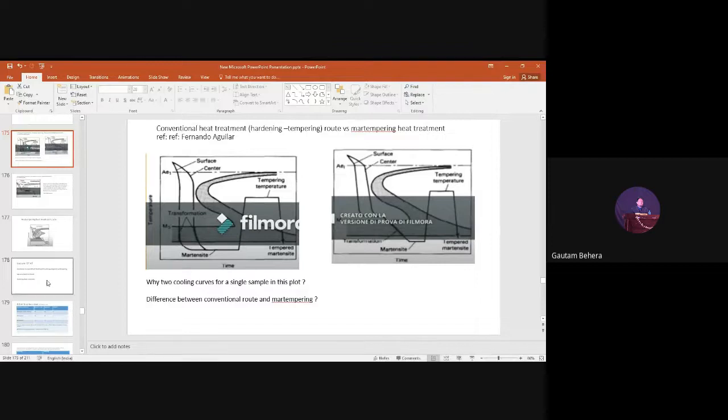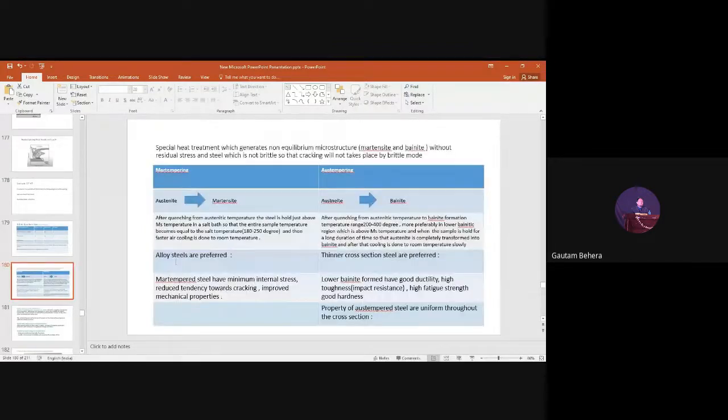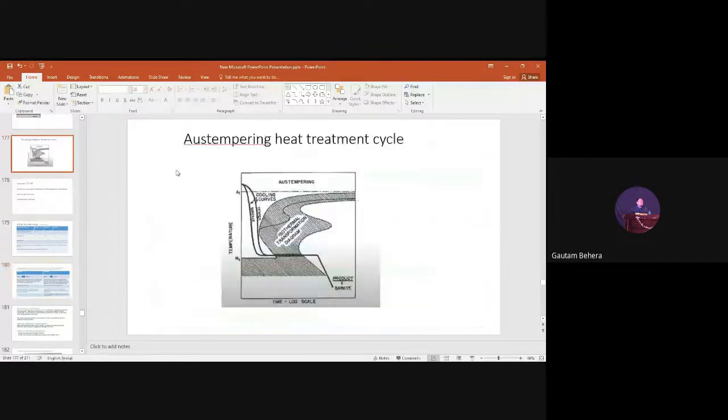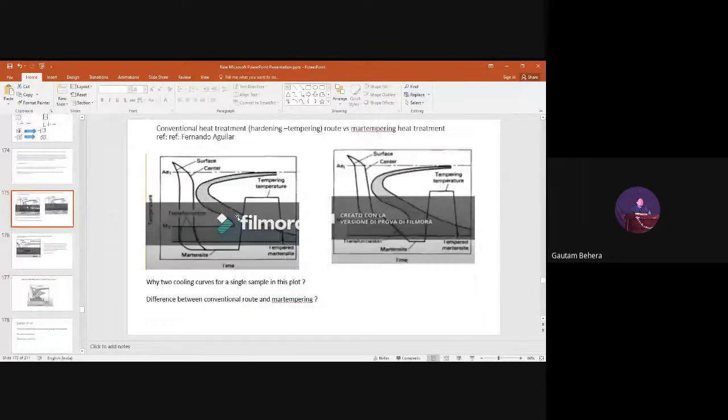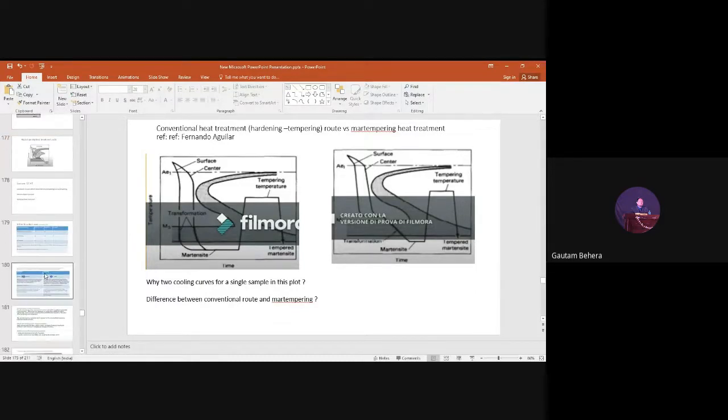Anyways, so now what is the question I'm discussing here? Alloy steel. If we have alloy steels, this curve will shift to the right side, basically. So transformation will be delayed. Transformation will not start easily. So that will help in the martensite formation during this martempering process. Because here we are keeping the steel over here. After taking it to the austenitizing temperature, I am quenching to this point, which is above Ms.